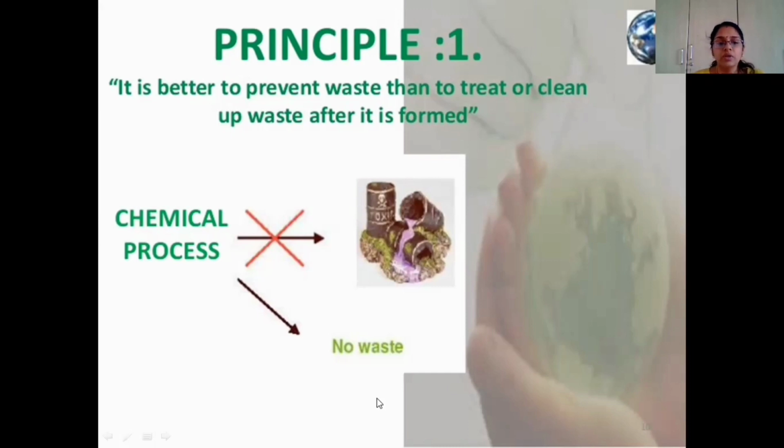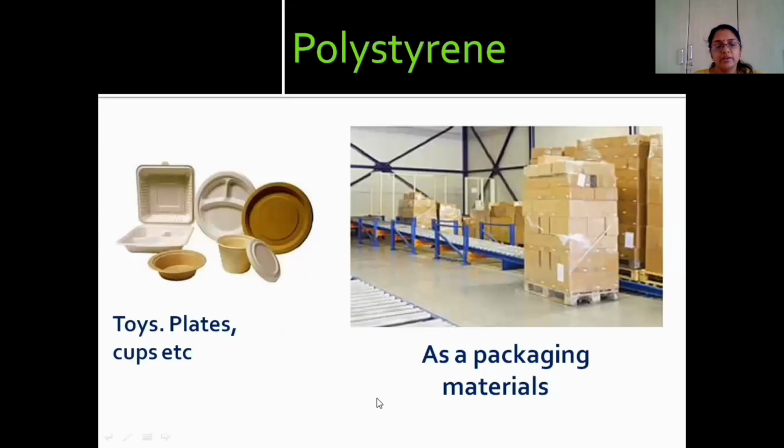So, we all know that polystyrene is a fossil-based polymer and it is useful for making toys, plates, cups, etc. As well as it can be used as a packaging material. And for using polystyrene as a packaging material, we have to modify or expand that polystyrene.